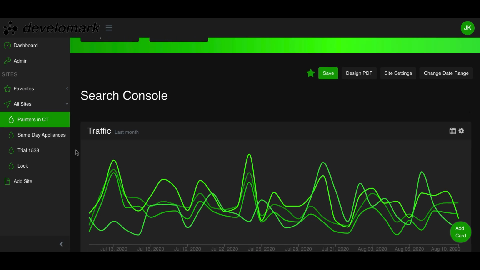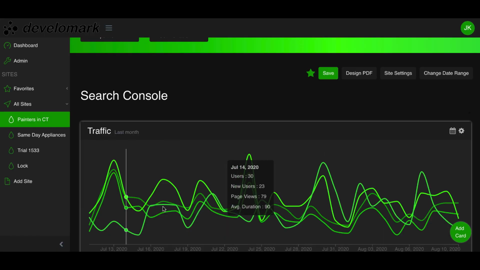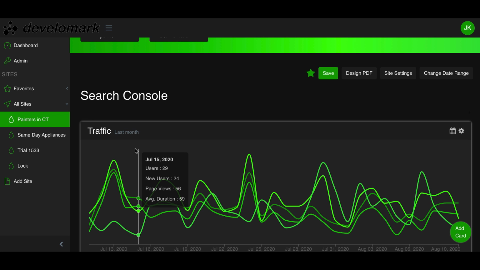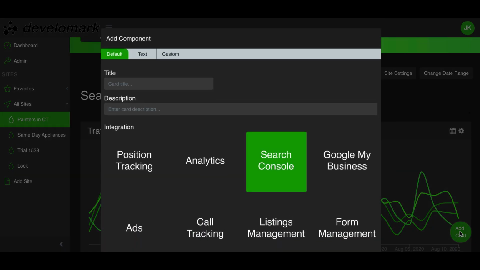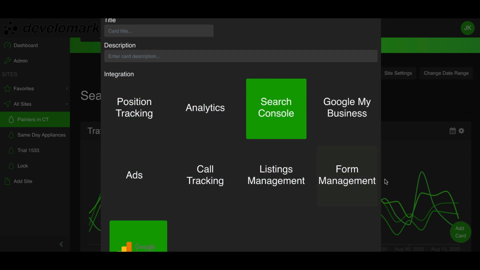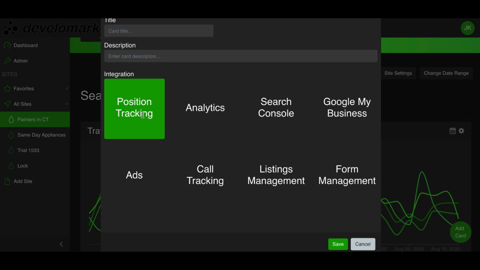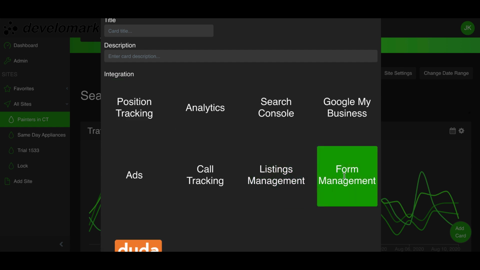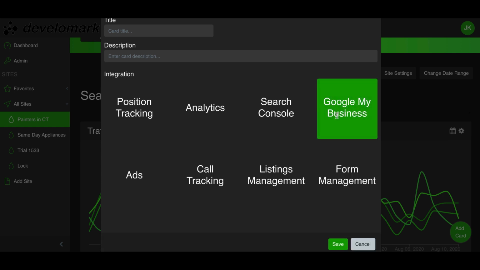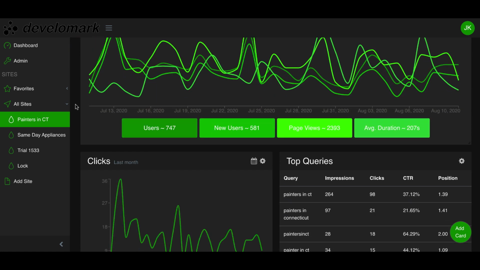Now, scrolling down to look at the data, the way that we have set up is we have cards. And so cards are basically the actual boxes inside of here. Many people call them widgets. We're calling them cards. And a lot of the cards that we've already done integrate very well with a lot of these different analytics tools, such as Google Search Console, Google Analytics. So if I click add card, you can see that you can add several functions inside of here of all of the API integrations that we're currently working on. So for example, if you wanted to show call tracking, you can actually show call tracking data. If you wanted to do position tracking, you can actually have position tracking inside of here. So if you wanted to show form submissions, you can actually do form submissions. If you want to show Google My Business, you can do Google My Business. You get the point. And what's really cool about this is it's going to be set up in a way to where it's a very nice, clean look.